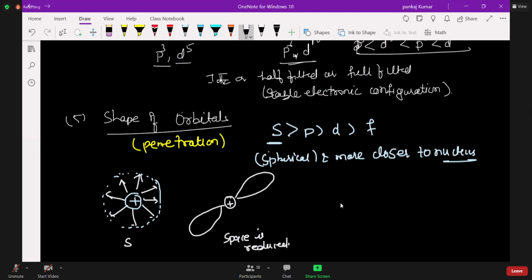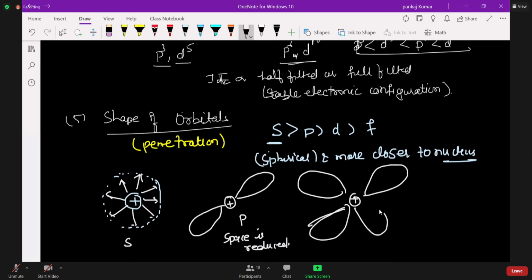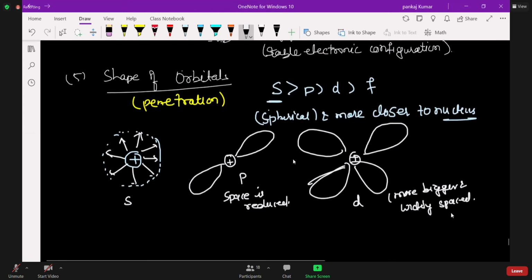Now if you take the D, D is more bigger, and widely spaced. Okay, so we can say penetration is less.